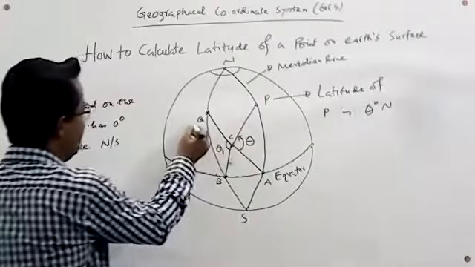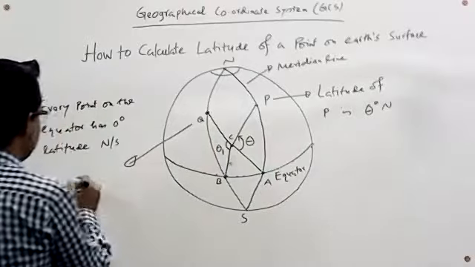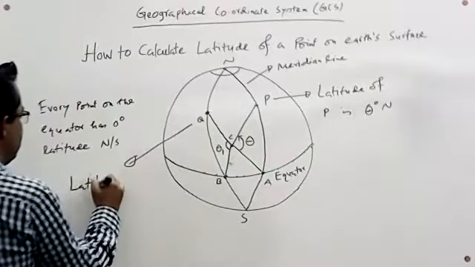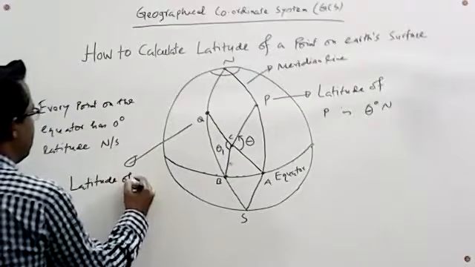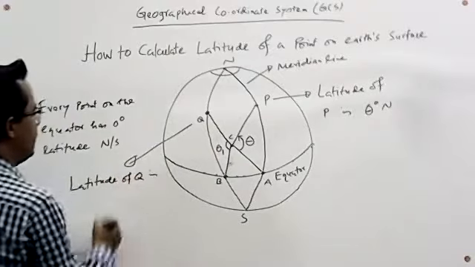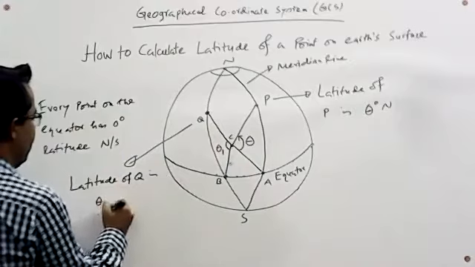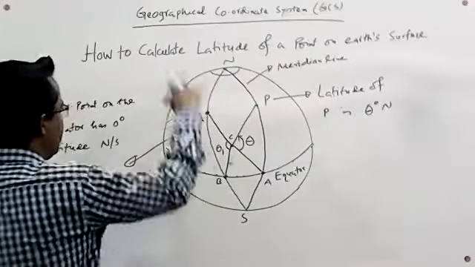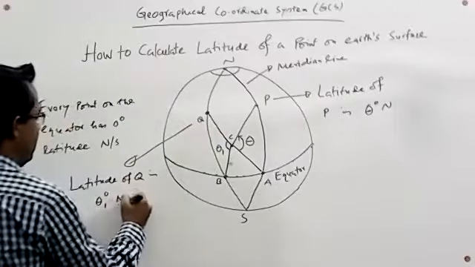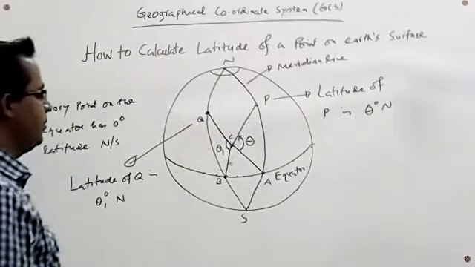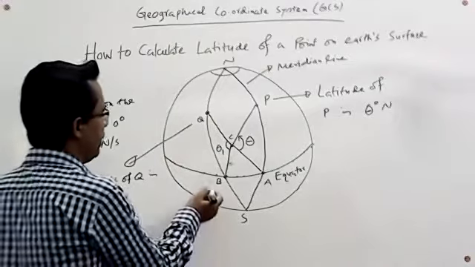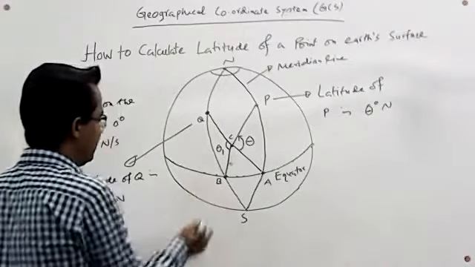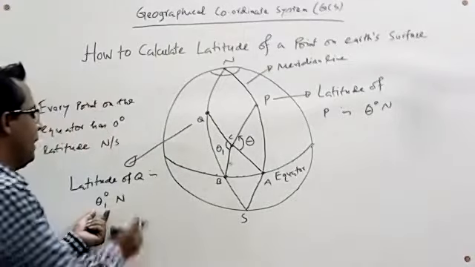So we can say that the latitude of Q is theta 1 degree, and this point is situated on the northern hemisphere, so theta 1 degree north. If a point is situated on the southern hemisphere, then we denote it as theta 1 degree S.